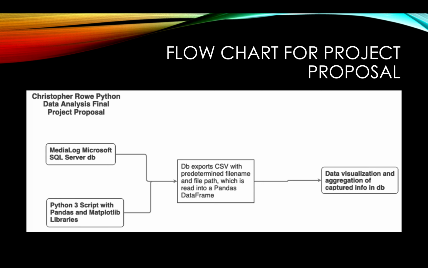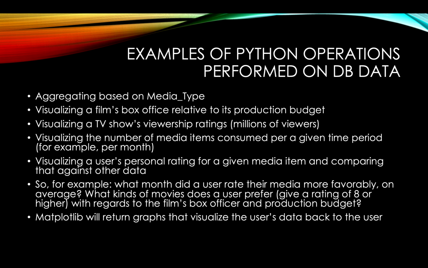It would be multiple CSVs for different tables, with some kind of predetermined file name and file path, which could be read into the pandas data frame and manipulated that way. And then we would visualize the data with some of the aggregation methods discussed in the class, as well as the data visualization in matplotlib.